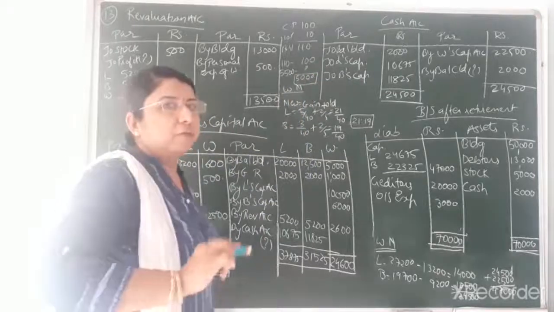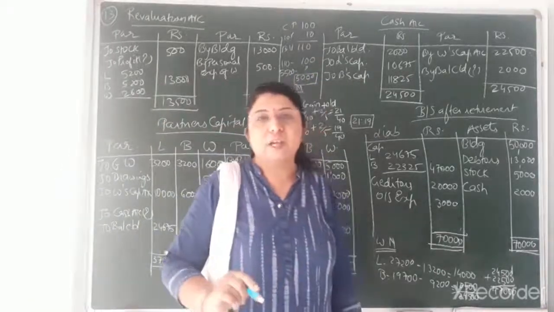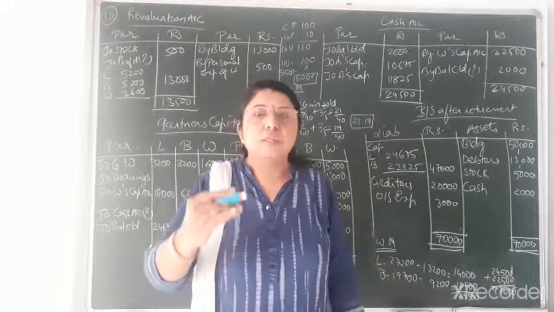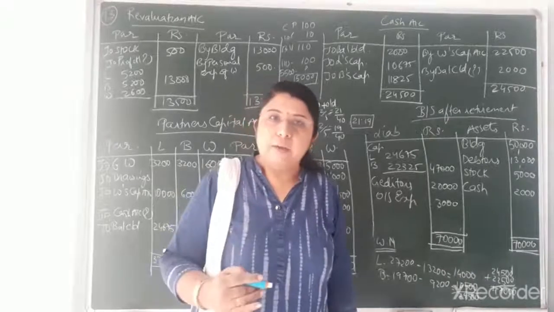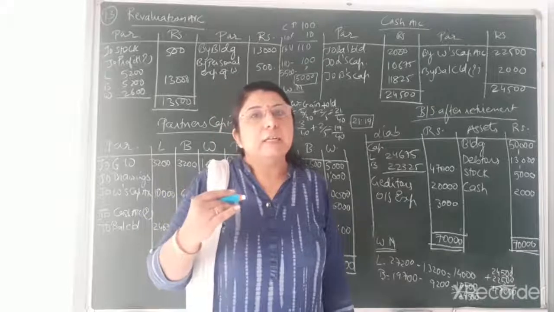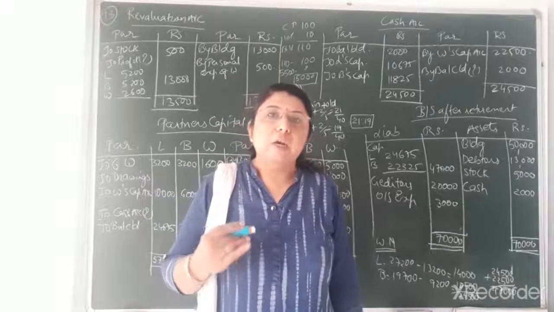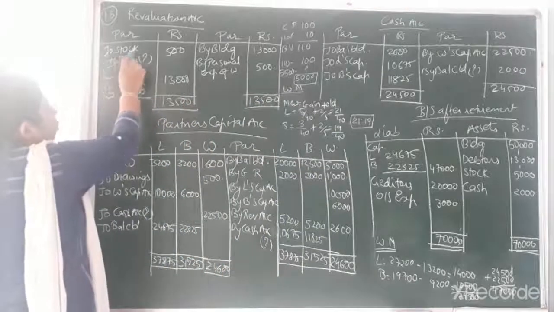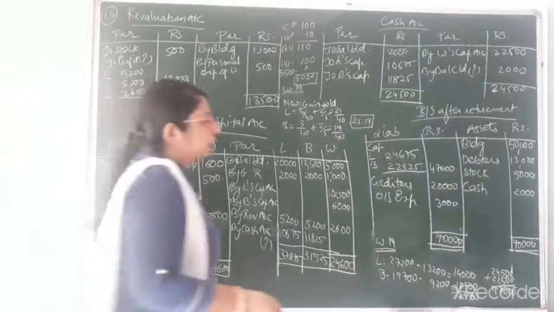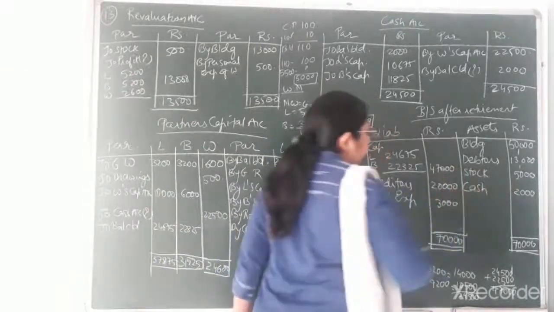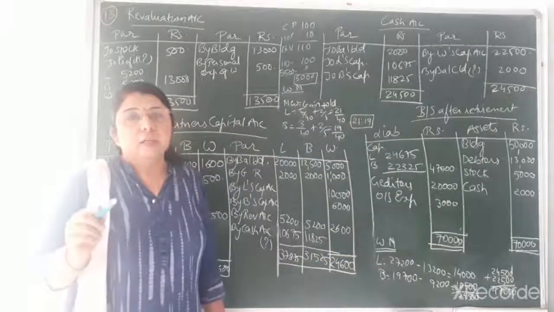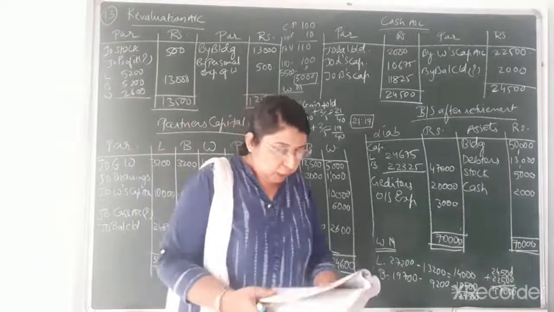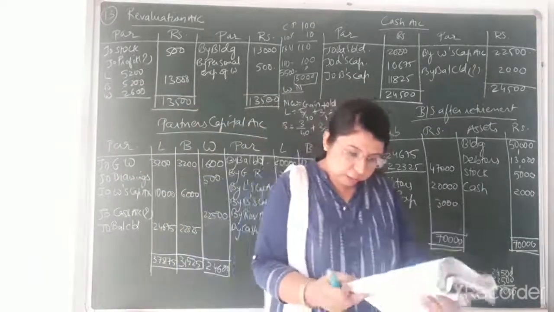So in the new balance sheet, we have to maintain the value of stock at cost price, that is rupees 5,000. So instead of 5,500, we have to show rupees 5,000 only. The decrease in the value of stock by rupees 500 is a loss for the firm. So it will be recorded on the debit side of revaluation account. You can see the debit side first entry I have written is stock rupees 500, and the second entry is the new value of stock, rupees 5,000. We have to find the cost price, because at cost price we have to record in the new balance sheet. Then afterwards, after stock, the last entry is cash.